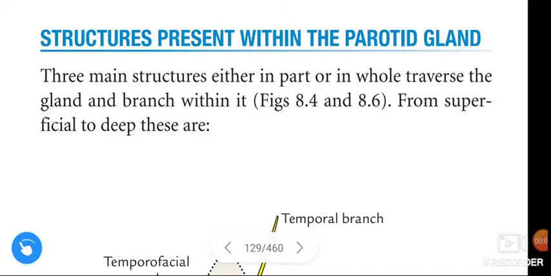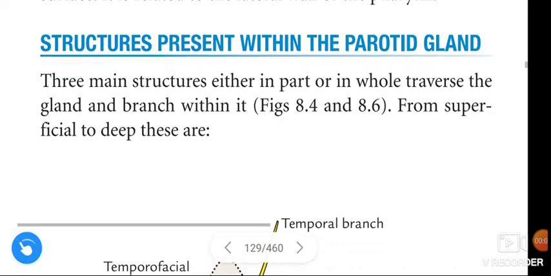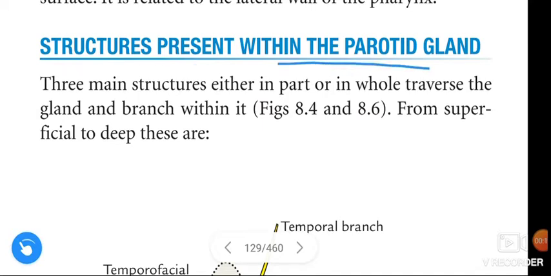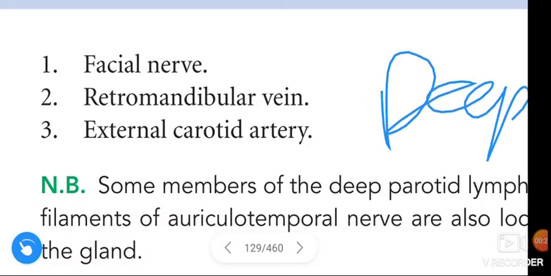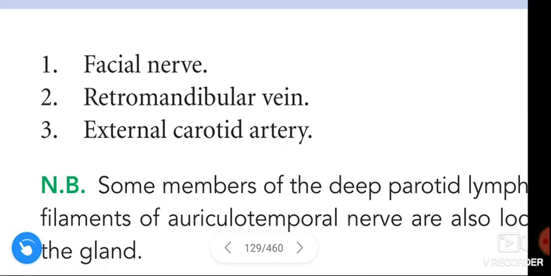In this video we are going to learn about the structures present within the parotid gland. Three main structures either in part or in whole traverse the gland and branch within it. From superficial to deep, these are the facial nerve, retromandibular vein, and external carotid artery.